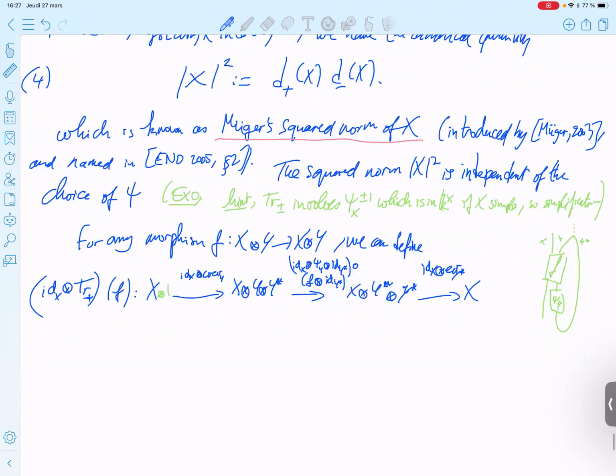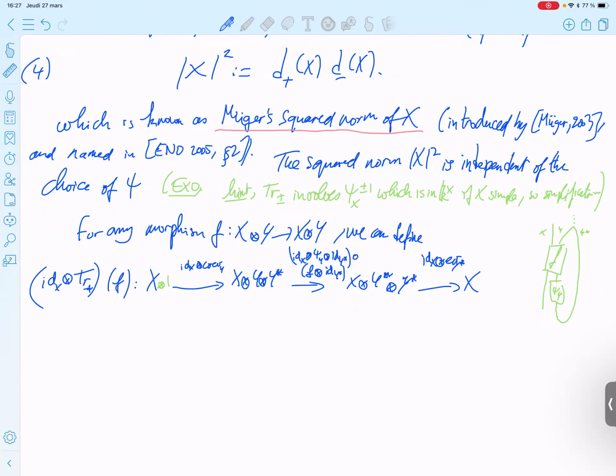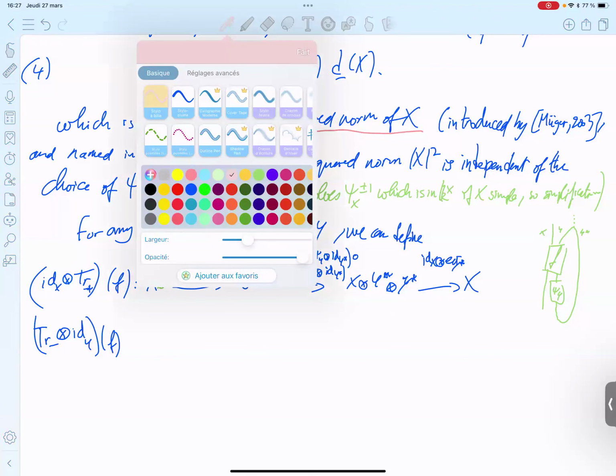And you have the same for the left part, which will involve x instead of y. So you again have this kind of abuse of notation. I don't know if this notation really makes sense. It's a notation, but you can choose the notation you want.